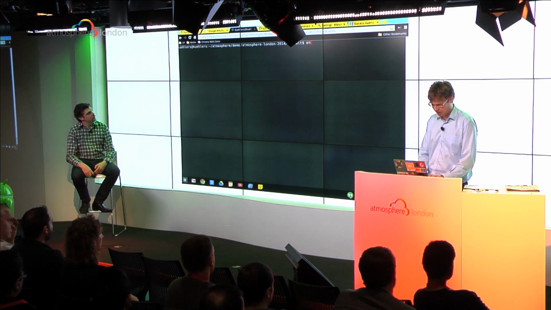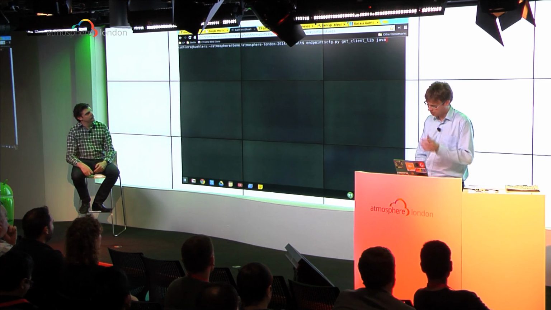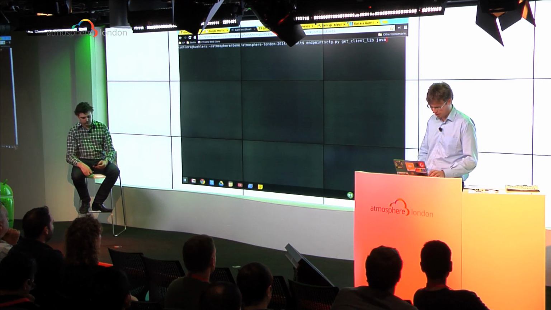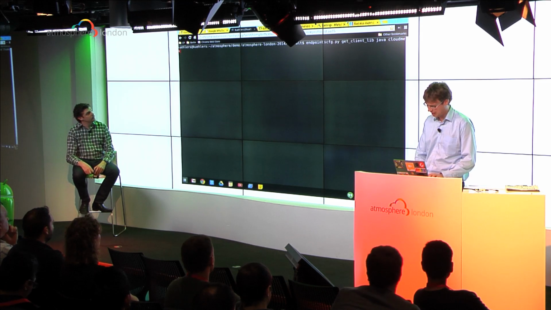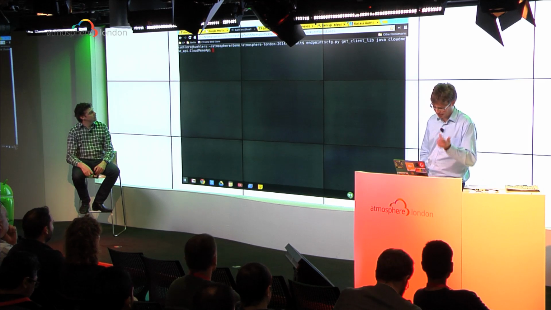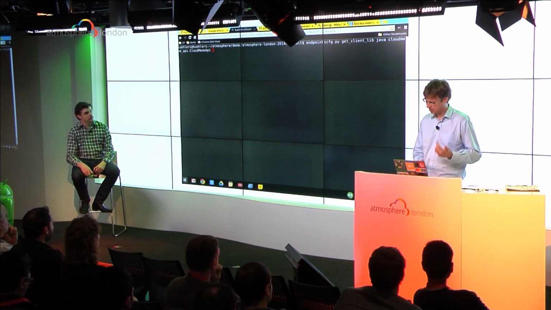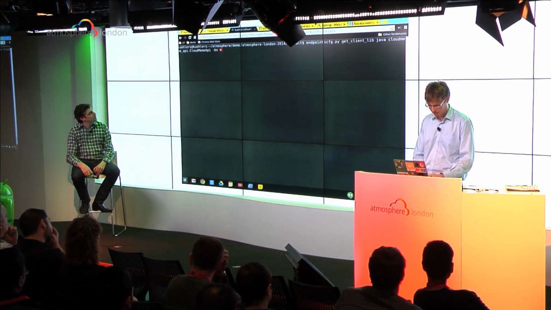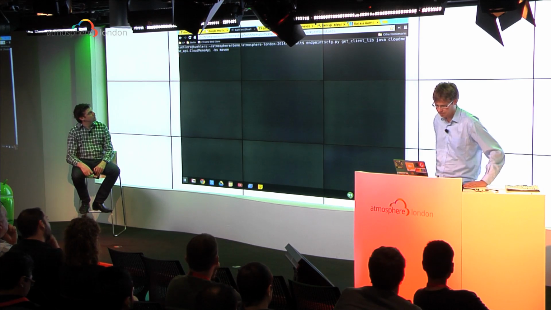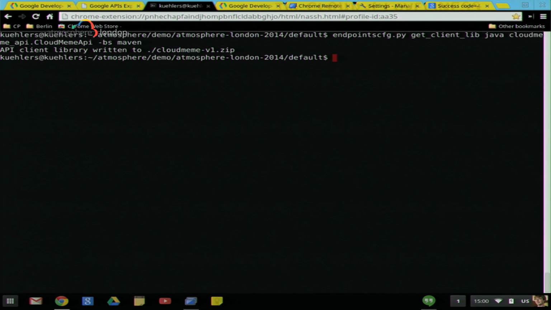So I want to do an endpoints config as part of the Cloud SDK. I want to create a client library. That's with get client library. I want to do it in Java because I want to use an Android app. And then I need to call the name of my API, which I define in my code. And one last thing is, because I'm using Android Studio that uses Maven, and I'm using Maven as a build system, which integrates very well, I'm going to define that it should build for build system Maven. Okay. All right. So what happened now, it's actually written that client library, zipped it up, and I can use that and copy it to give it to any of my front-end developers.